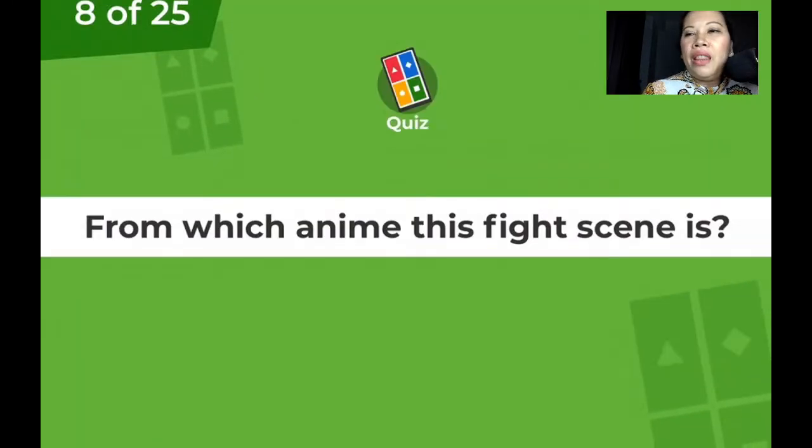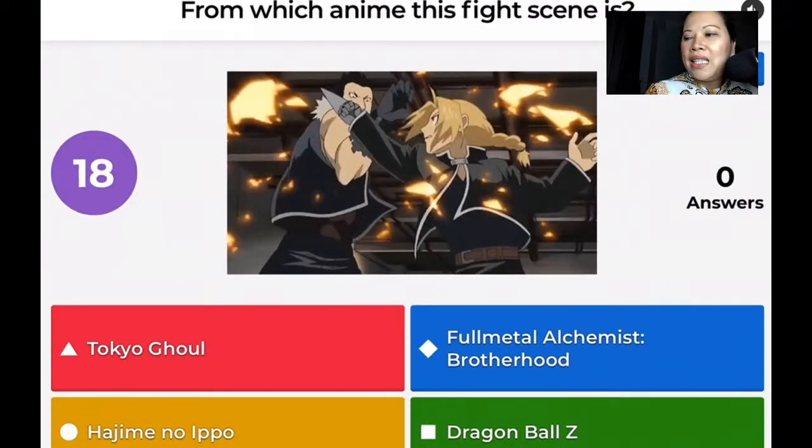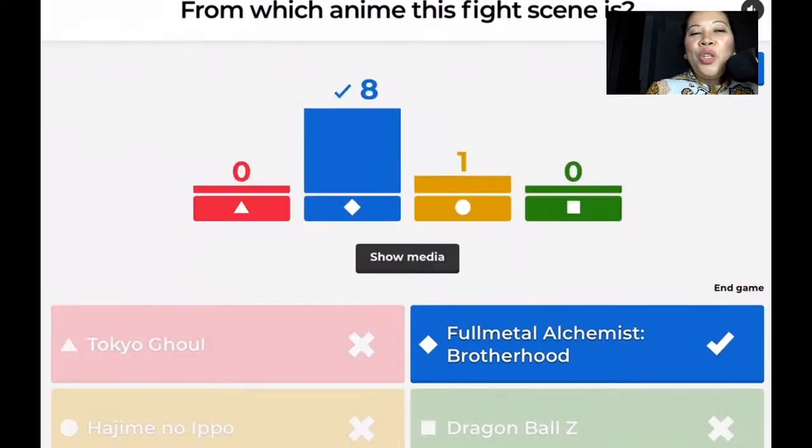You have number 8. From which anime this fight scene is? All you need to do is check the photo. And you would know from which anime it is. Wow, someone is really watching.